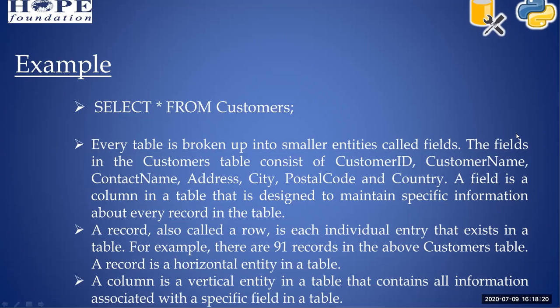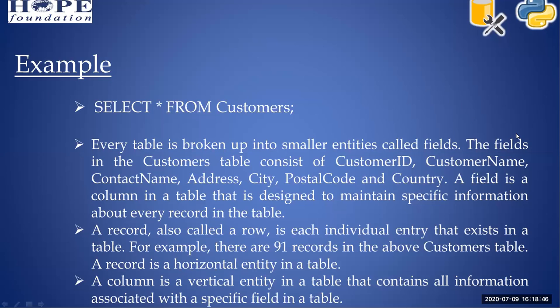A field is a column in a table, designed to maintain specific information about every record in the table. Record means the rows: every row value is called a record.